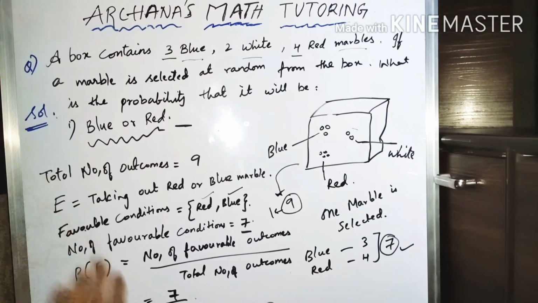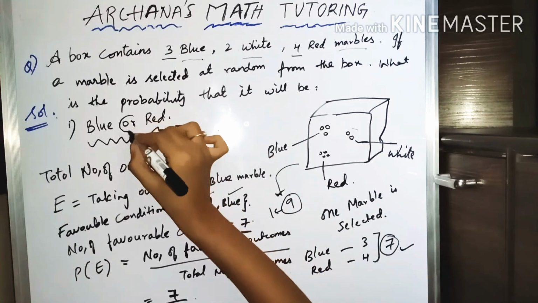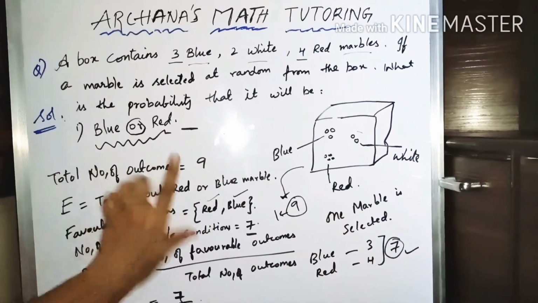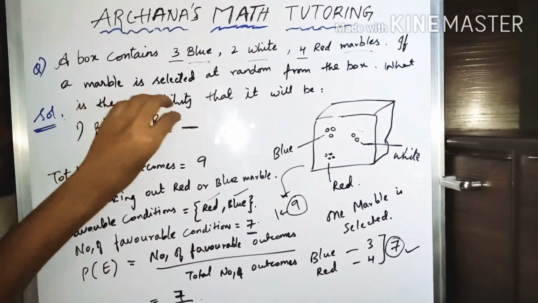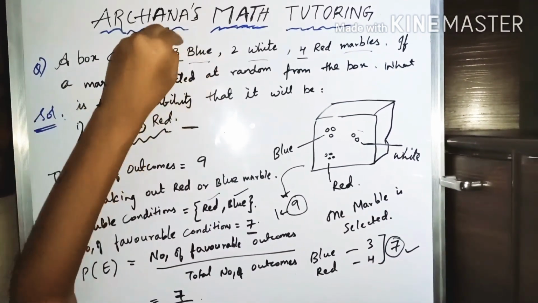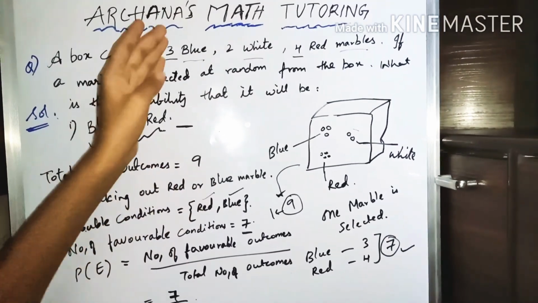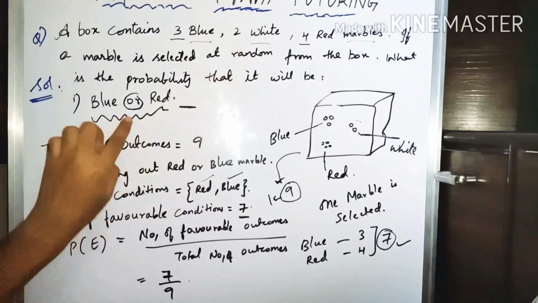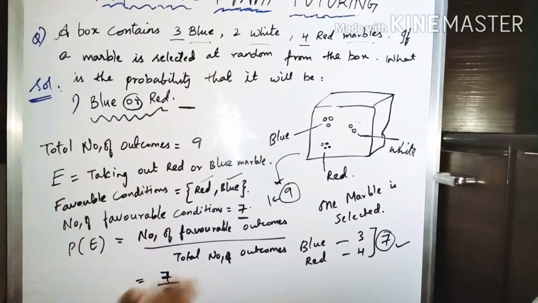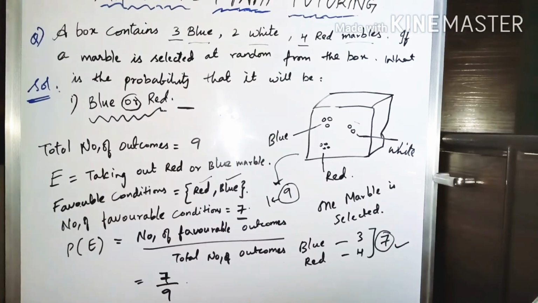So whenever there is an OR, you just need to add the given two elements. Like if it is red and blue, you are adding the number of red and blue marbles. If it would be white and blue, you would be adding blue and white. So whenever you are given OR, you just add the values and substitute in the formula.